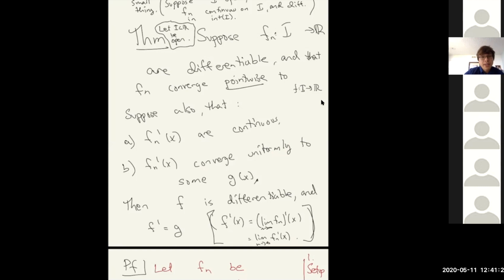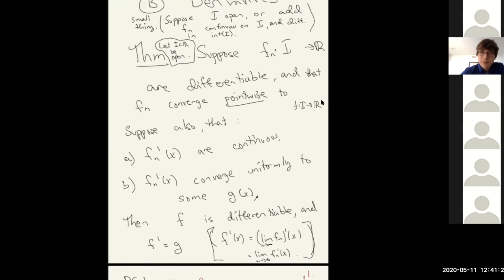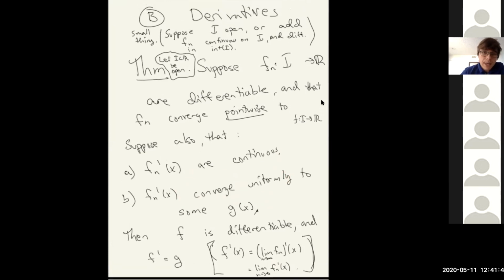It's an instructive exercise, after this lecture, to go over the examples that we gave and see which of these assumptions fail. Usually it is either the continuity, well, in those examples all the derivatives were continuous, but it is assumption B that fails in the ones that I gave.